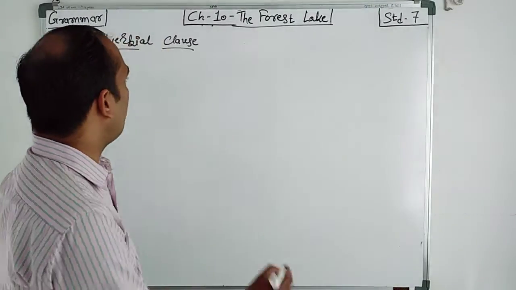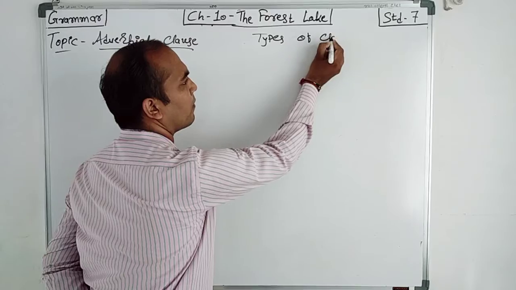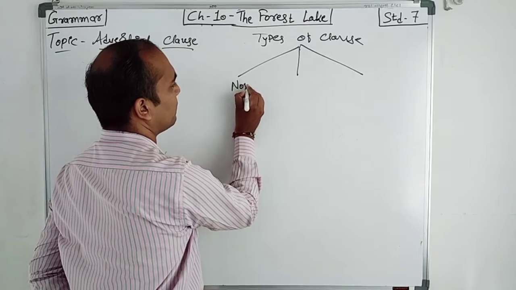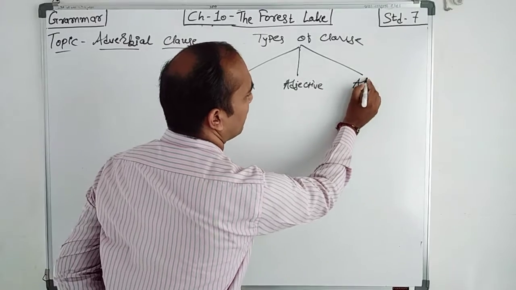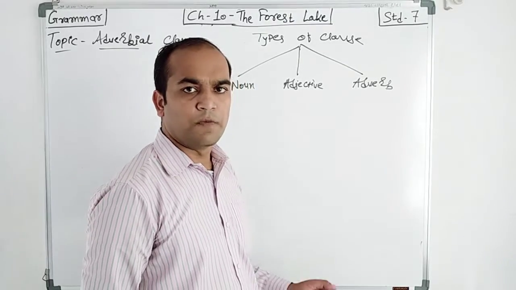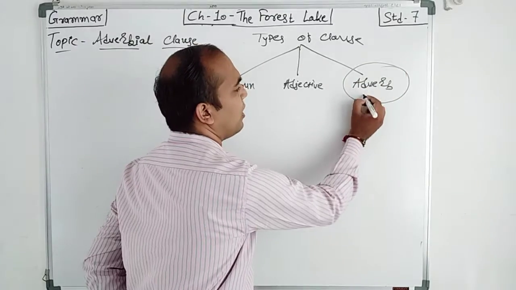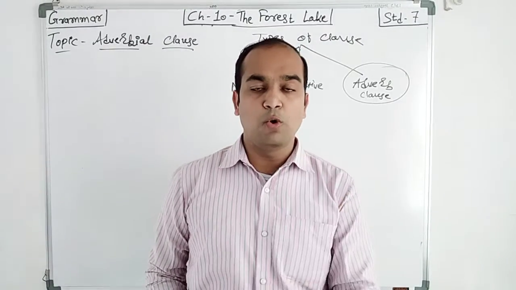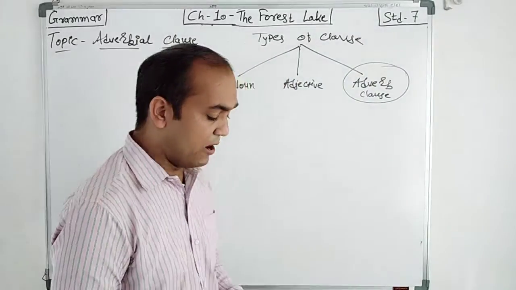Now, apart from that, the types of clause. There are three types of clause: noun, adjective, and adverb. We can also say adverbial clause. So these are the three types of clause, and in your syllabus is the adverb clause. So first of all, you should know about adverb. Now, what is the meaning of adverb?